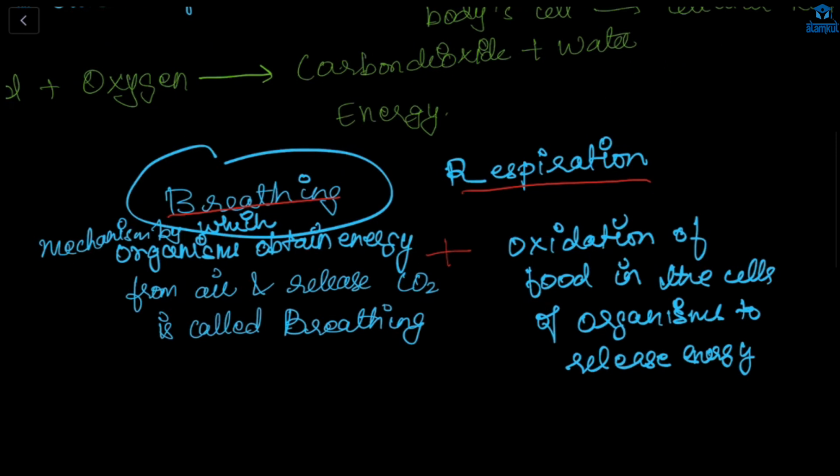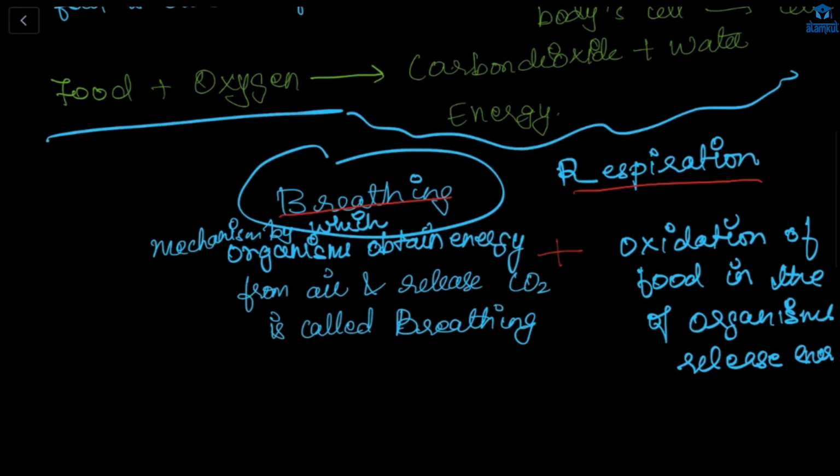The mechanism by which the organism obtains oxygen from air and releases carbon dioxide is called breathing. Breathing as well as the oxidation of food in the cells to release energy is respiration. Breathing is a physical process, whereas respiration is physical plus biochemical, because a reaction is involved.